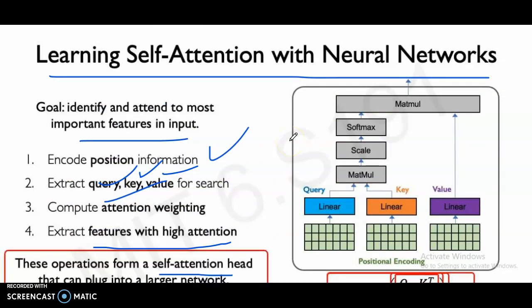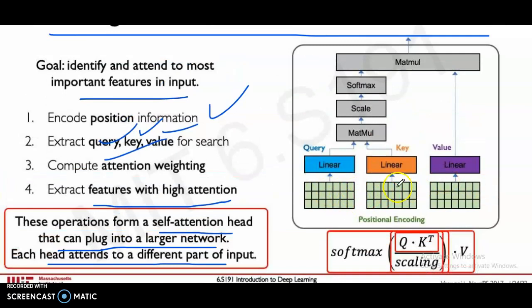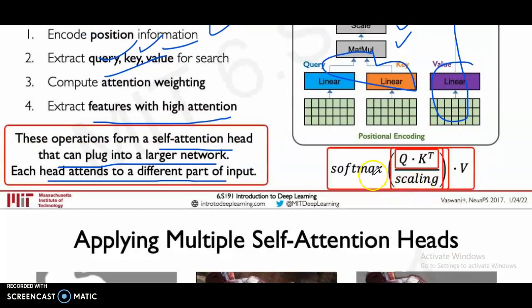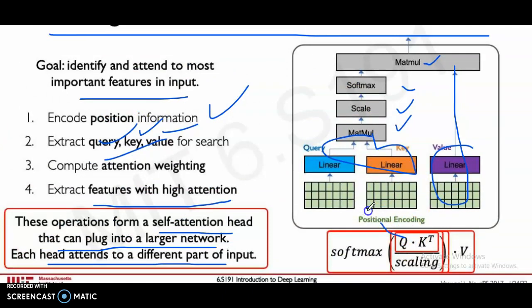Let's see here. Positional encoding, then linear layers for query, key, value. The query goes through the matmul function, scaling, softmax, matrix multiplication with the key and value.